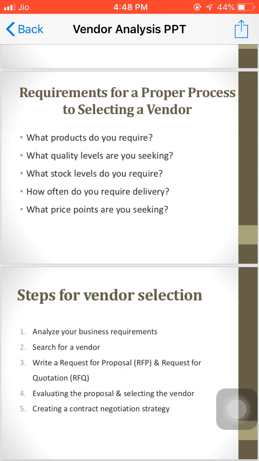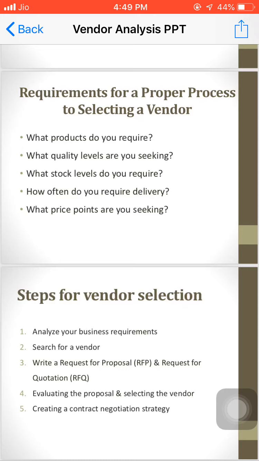After conducting interviews and researching the vendors' backgrounds, you will have to select a few vendors from whom you would like more information, and your vendor selection team can then write a request for information, RFI, and send it to the selected vendors.